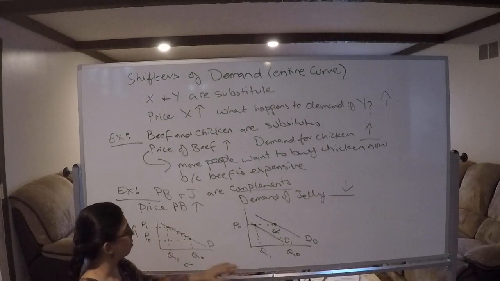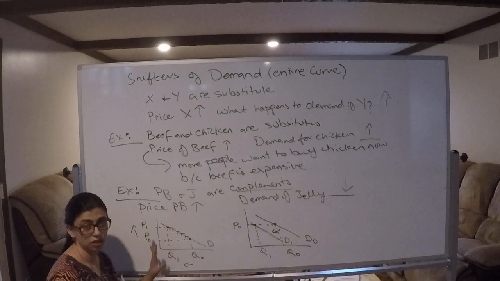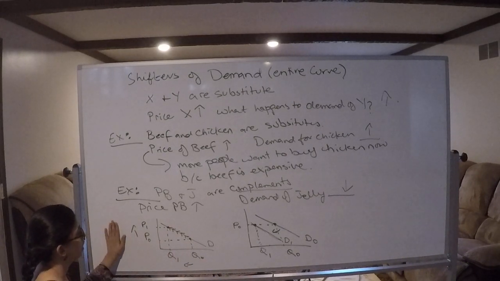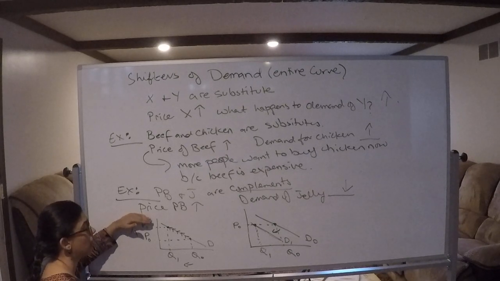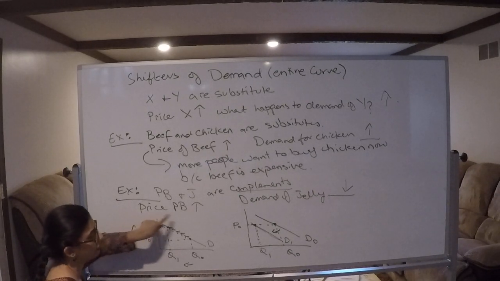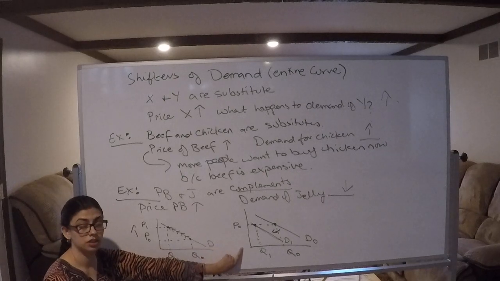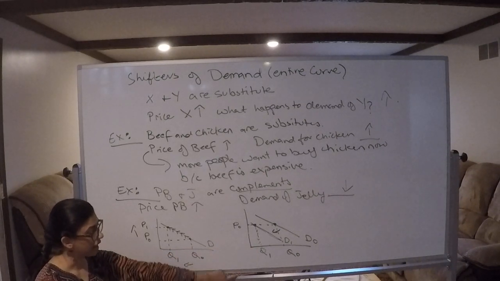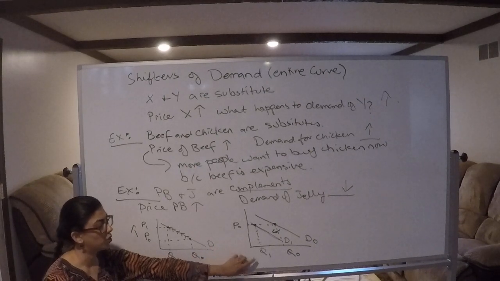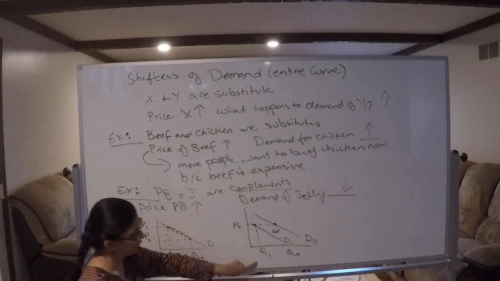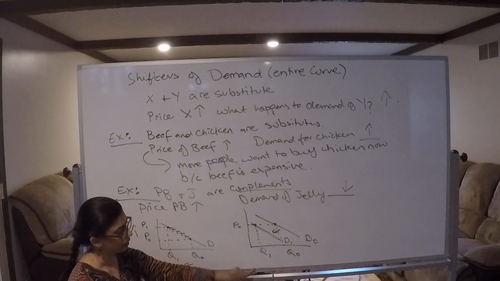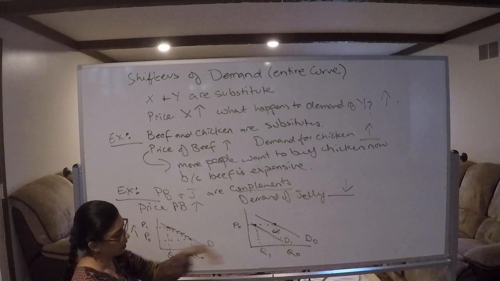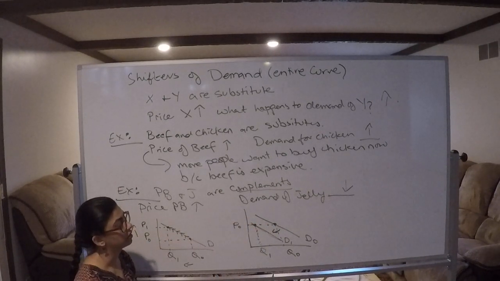We'll do more examples, but this is a general idea of how the price change of one product affects the demand of another product. There's a shift in demand. Again, here the price is not changing, only quantity demand has decreased, and the curve has shifted in.